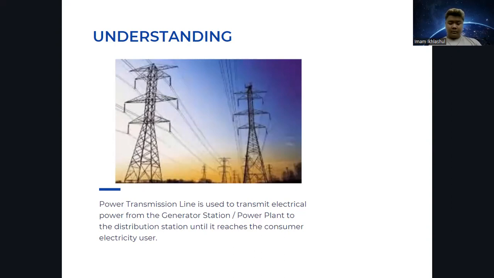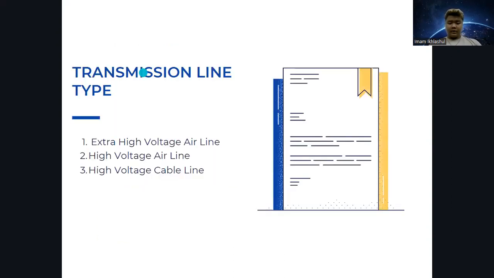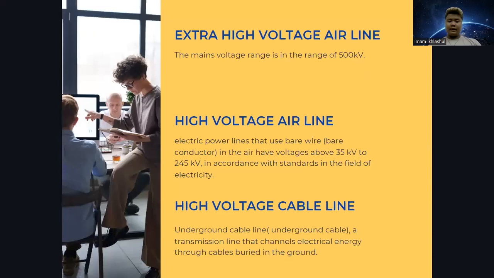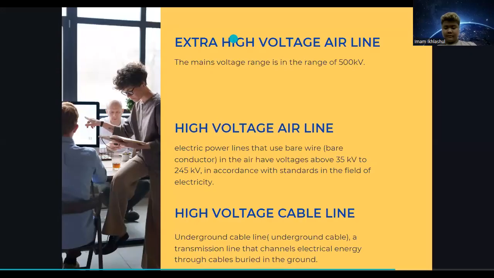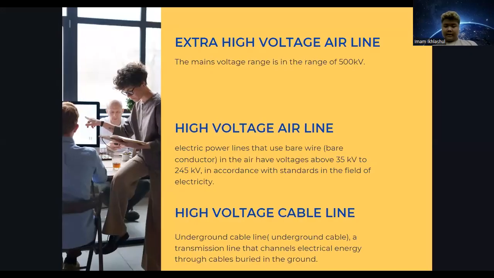Transmission line types. First, extra high voltage air line and high voltage cable line. Extra high voltage air line, the main voltage range is in the range of 500 kilovolt.